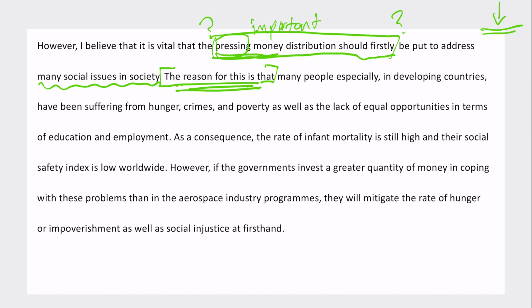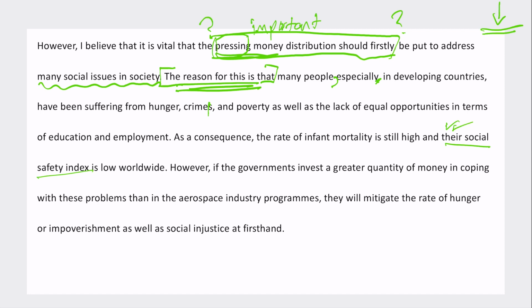The reason for this is that, so now he's going to explain, many people, comma, especially in developing countries, comma, have been suffering from hunger, crime, and poverty, as well as the lack of equal opportunities in terms of education and employment. Okay, this is quite a nice sentence, apart from this issue with the comma. As a consequence, the rate of infant mortality is still high and the social safety index is low worldwide. Oh, social safety index. Nice. I think this person studies economics or something.